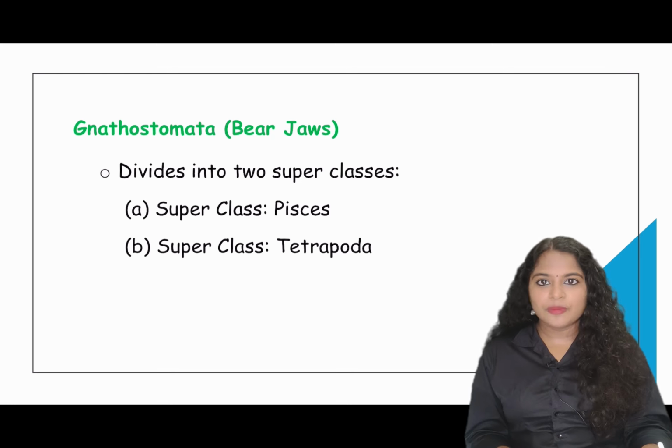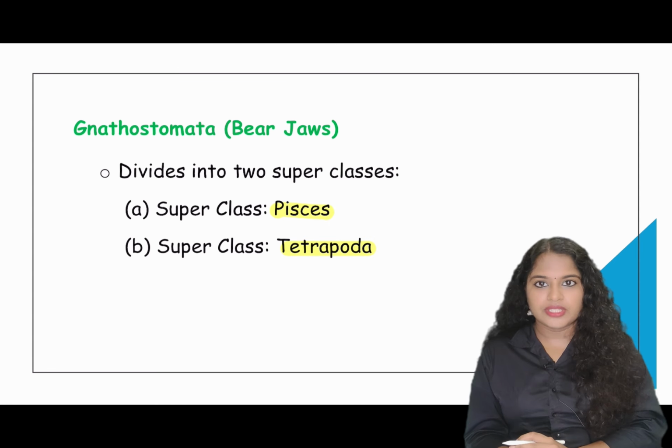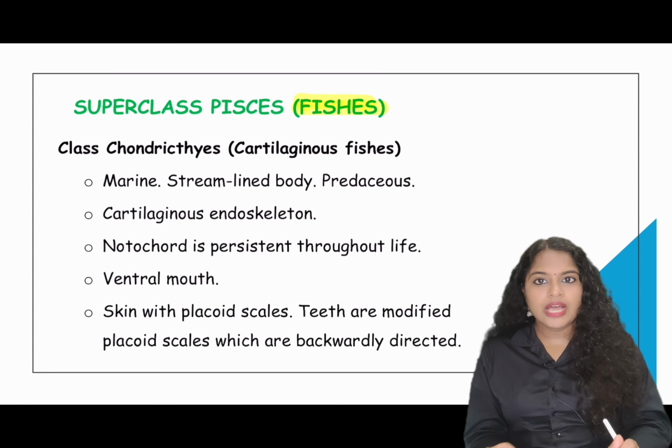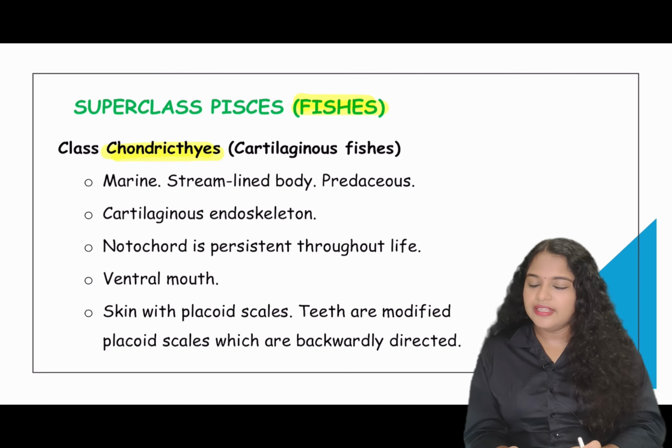Next is Gnathostomata, that is the jawed vertebrates. This is divided into two superclasses, that is Pisces and Tetrapoda. Now we are going to see the superclass Pisces. They are the fishes. Two classes are present, that is Chondrichthyes and Osteichthyes. Chondrichthyes are the cartilaginous fishes and Osteichthyes are the bony fishes.